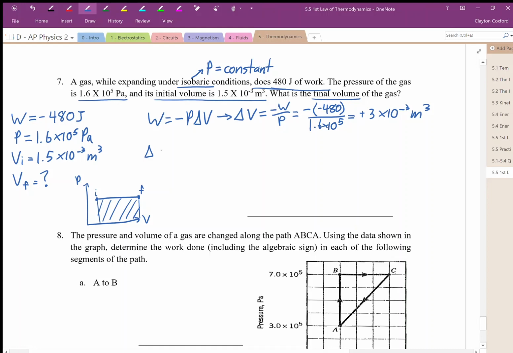That means that our change in volume, simply our final minus our initial, tells us that our final volume is going to be our initial volume plus the change in the volume. That makes a lot of sense. If we had an initial volume of 1.5 times 10 to the negative 3 meters cubed, and we increase that by 3 times 10 to the negative 3 meters cubed, then that means we have a final volume of 4.5 times 10 to the negative 3 meters cubed.